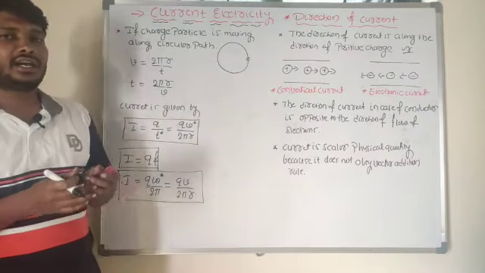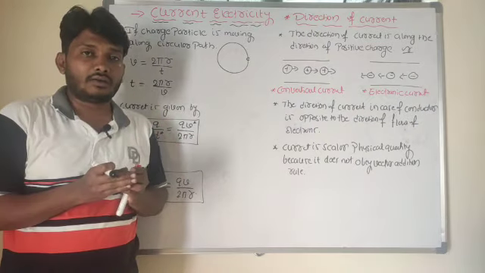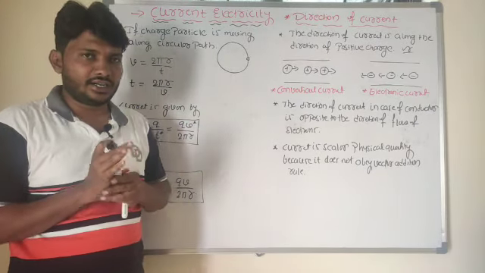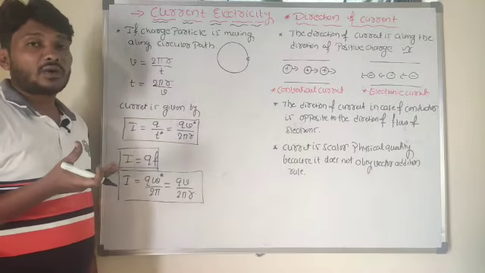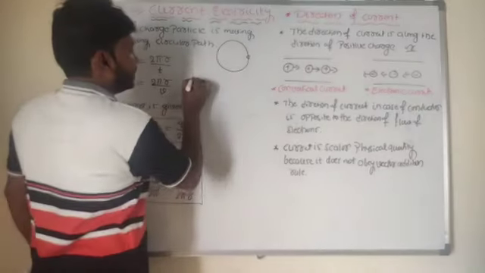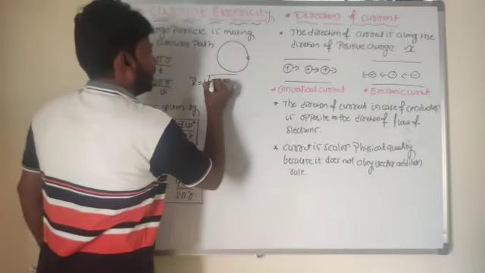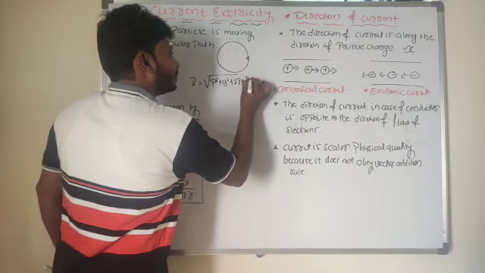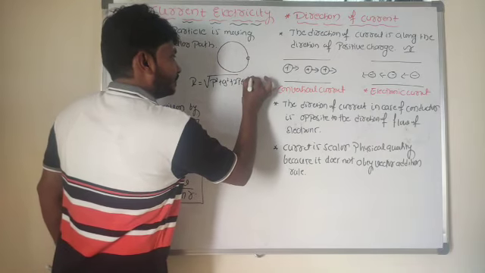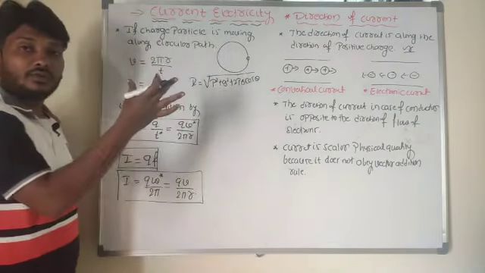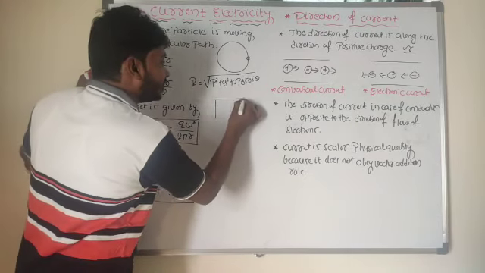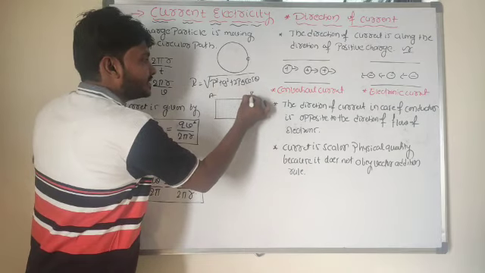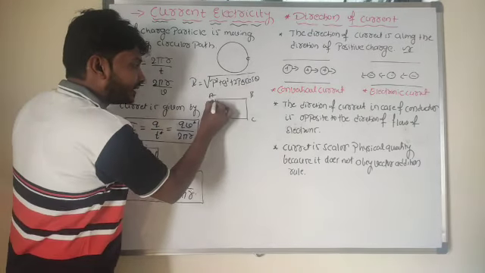What are the laws of vector addition? We have the triangle law, the parallelogram law and the polygon law of vector addition. In the parallelogram law of vector addition, we consider the formula R is equal to square root of P square plus Q square plus 2PQ cos theta. The same formula we used to determine the force at a particular point in electrostatics, the resultant force at the fourth corner.